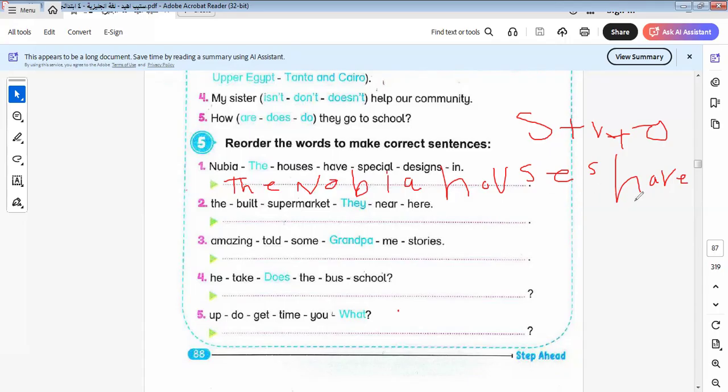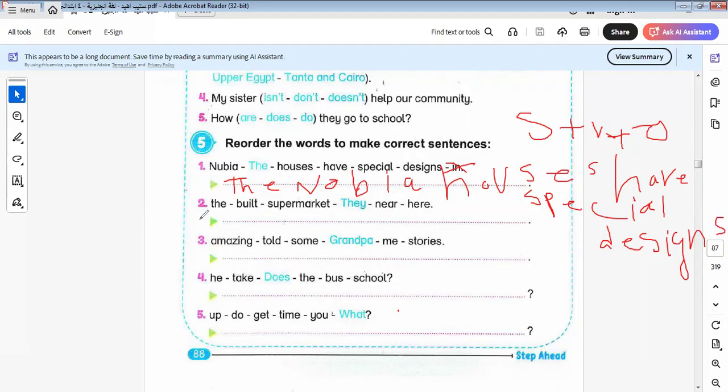The Noba houses have special designs. It's not correct to write it another way. The Noba houses have special designs.